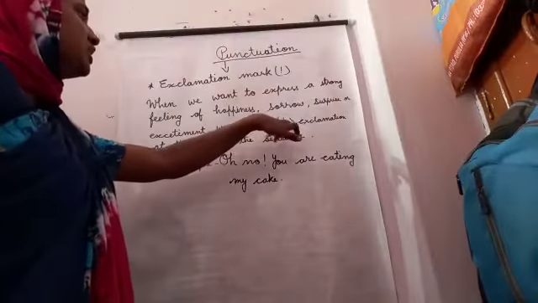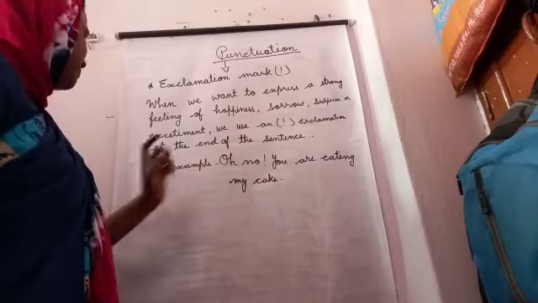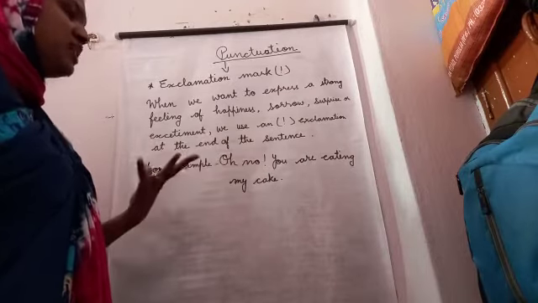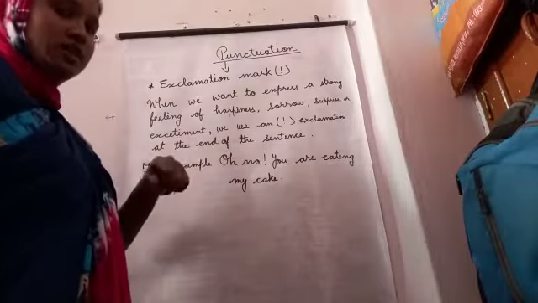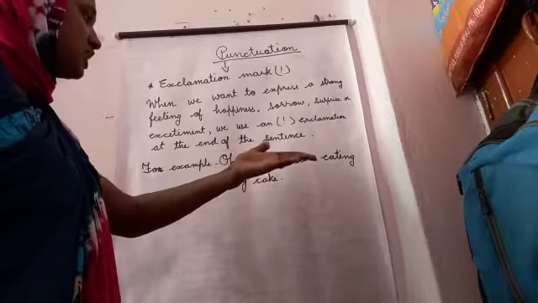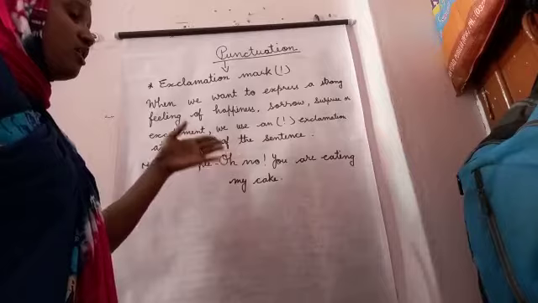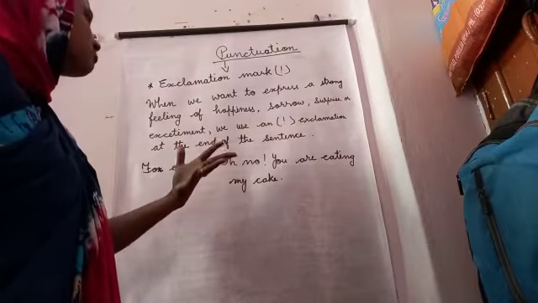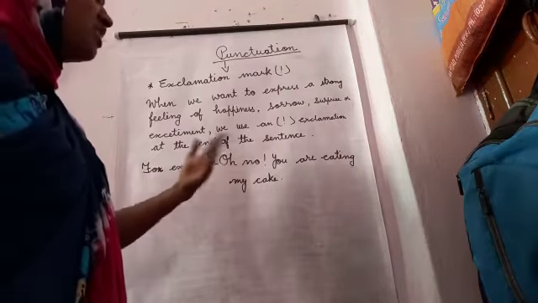we can put this mark at the end of the sentence. For example, see, oh no, means something bad happened. Oh no, you are eating my cake. Something wrong happened, means some other person is eating his cake or her cake. So he or she is feeling sorrow, not surprise but sorrow, and feels bad.